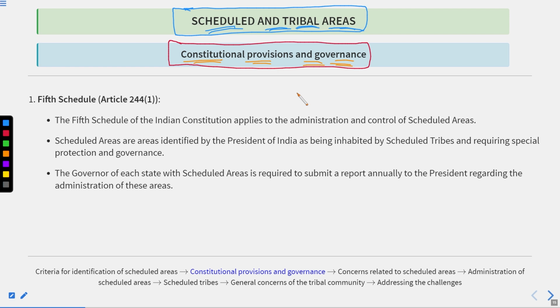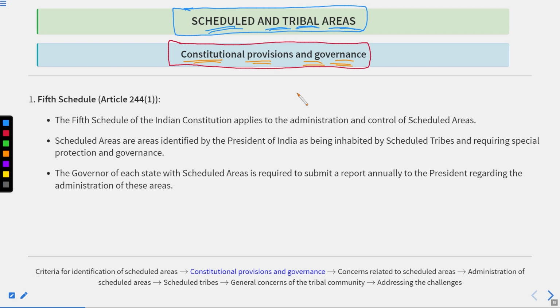include them in the mainstream. Like you can say we have discussed the identification process and the criteria. After identifying the areas, what special could you do for them, that is the important thing.